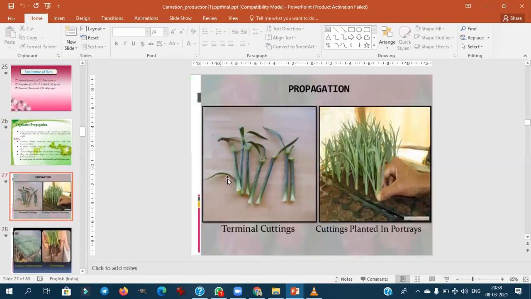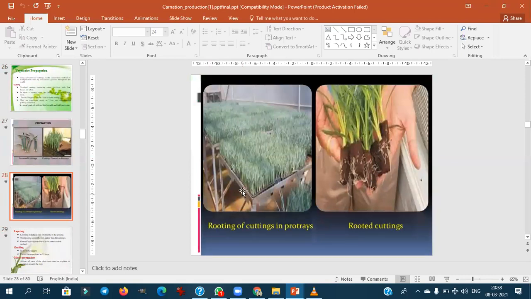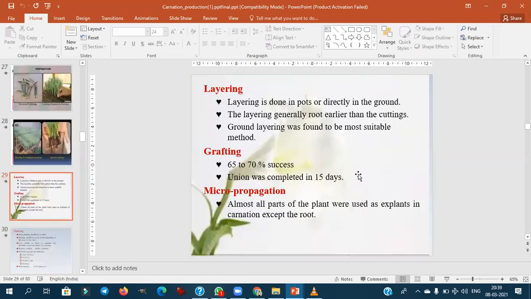These are all the terminal cuttings. Once they pluck the terminal cuttings, they are planted in the cocopeat. Once they have rooted and sprouted, they will be planted in the main field. You see the rooted cuttings in the protray. Once they are rooted, they will be transferred to the main field.